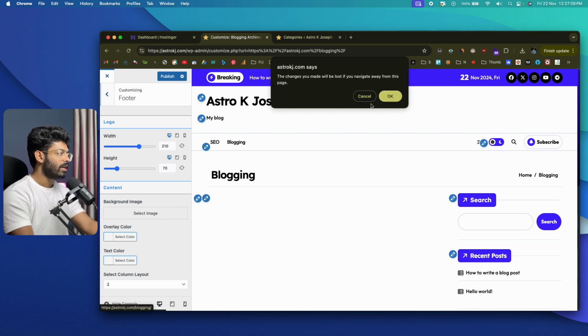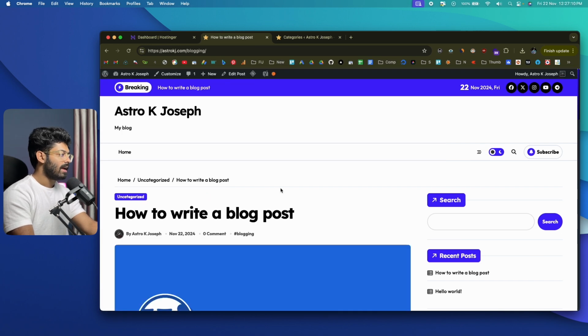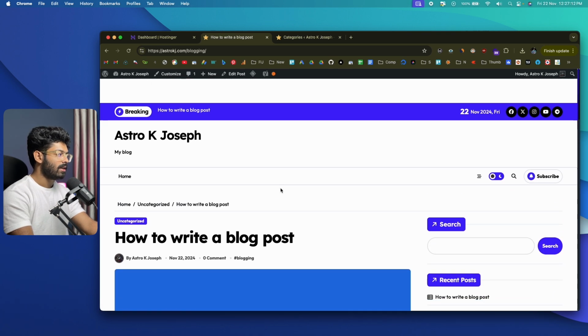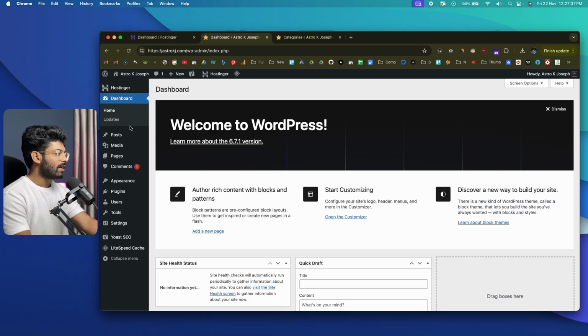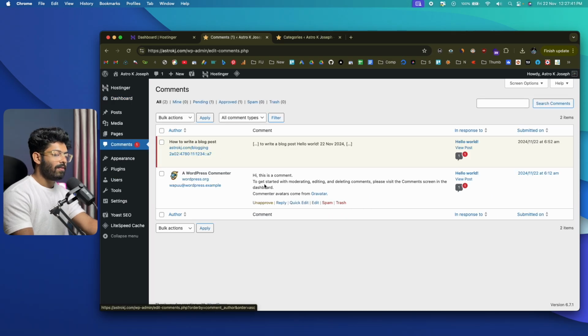Okay, now similarly, you can go ahead and customize and change the entire look and feel of the website. So yeah, that's how you configure your WordPress and customize it. And now if you come back to your dashboard and click on this comments option, you will be able to see all the comments that people have left in your blog post, and you can either go ahead and approve it, or maybe mark it as spam, or reject it, or maybe trash it, like delete it.